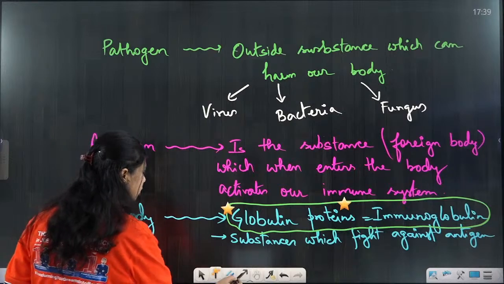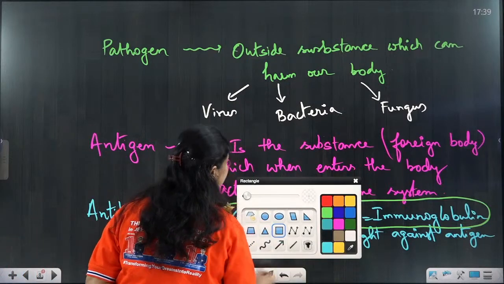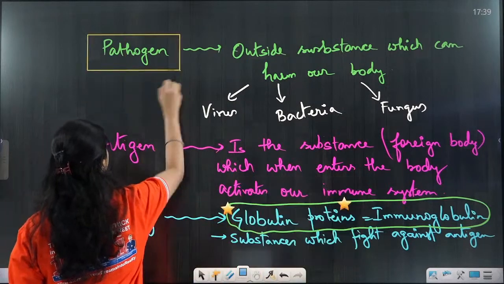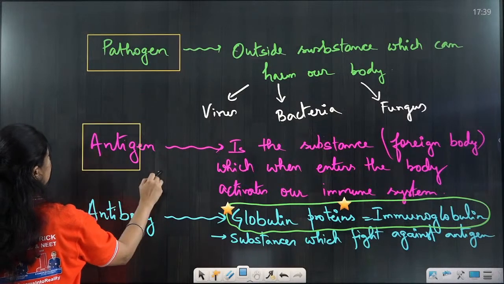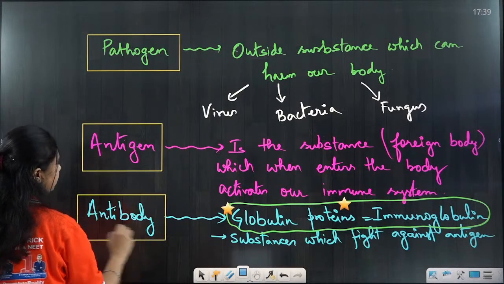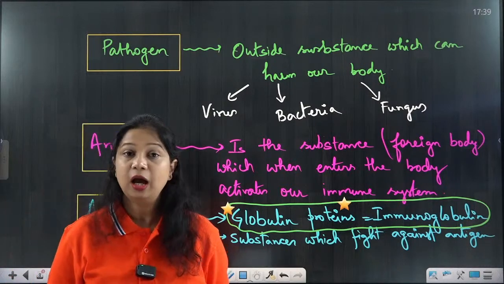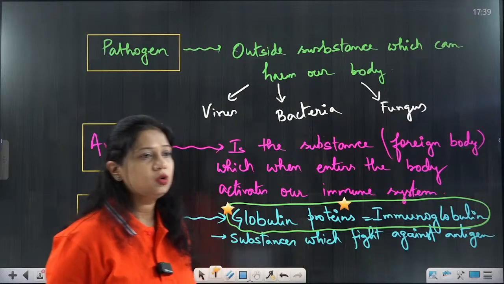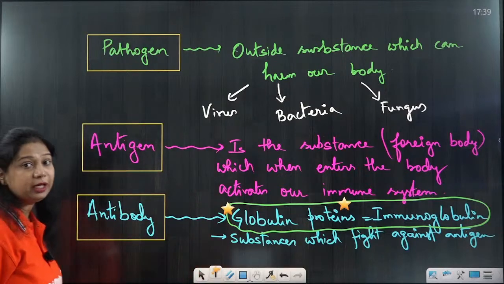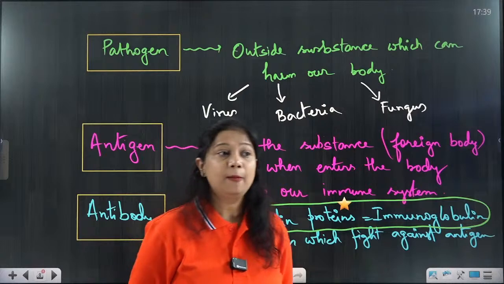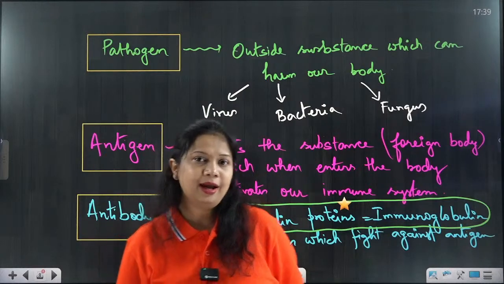Okay. So what all terminologies we have learned today? One is pathogen, antigen, antibody. So these three terminologies we have studied today along with immunity. So what are the different types of immunity? What is immunity? Pathogen, antigen and antibody.